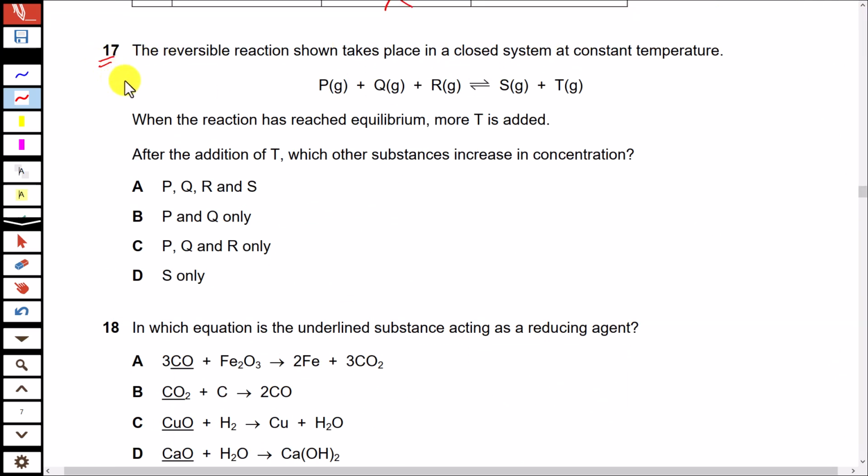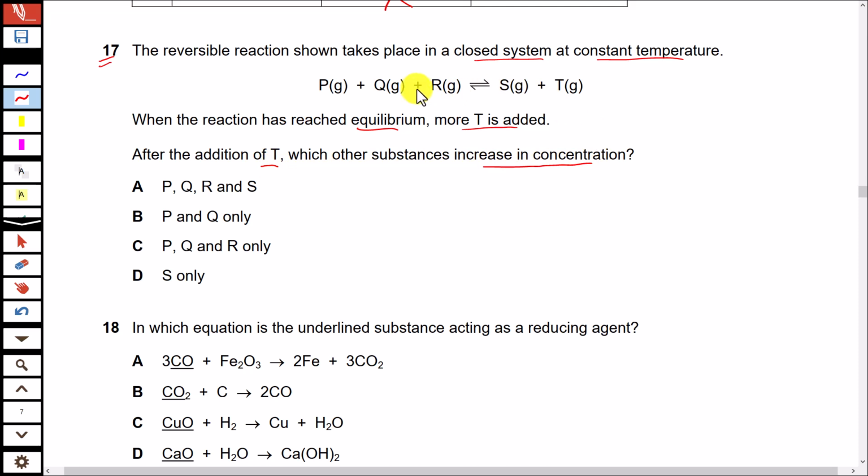Question number 17. The reversible reaction shown takes place in a closed system at constant temperature. When the reaction has reached equilibrium, more T is added. After the addition of substance T, which other substances increase in concentration?